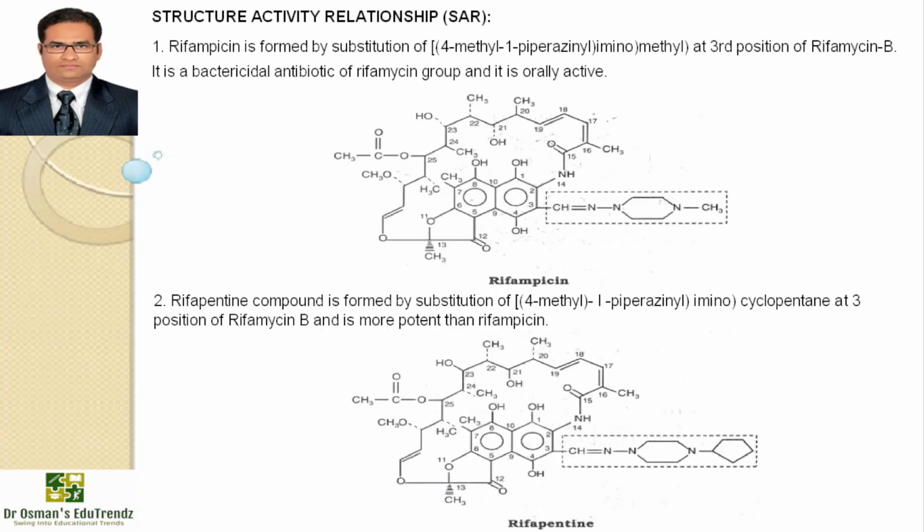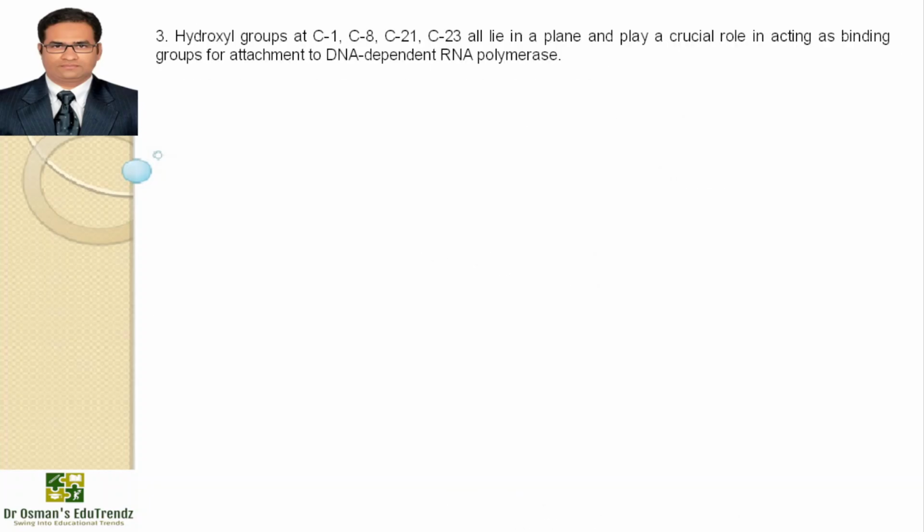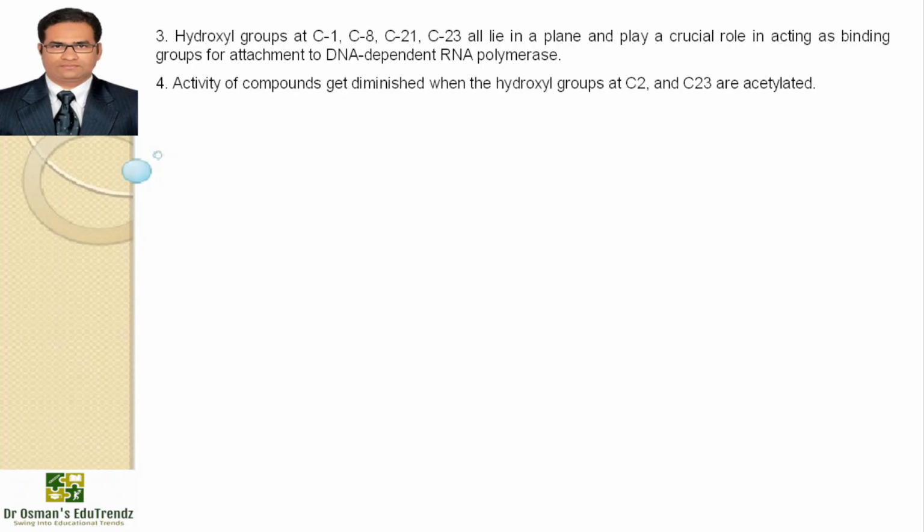Now the hydroxyl groups at the first carbon, 8th carbon, 21st carbon and 23rd carbon all lie in a plane and play a crucial role as binding groups for attachment to DNA-dependent RNA polymerase. Activity of the compounds is diminished when the hydroxyl groups at the 2nd and 23rd carbon are acetylated.